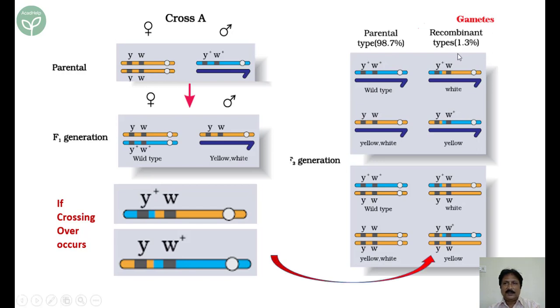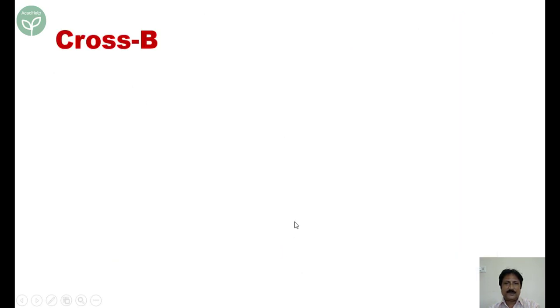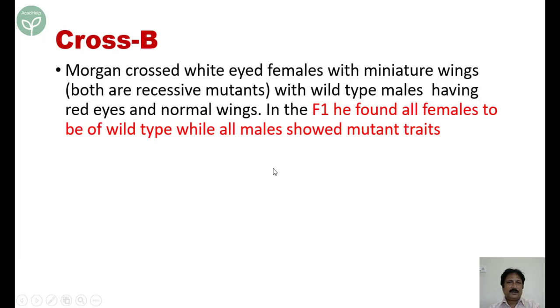So, I have understood how the recombinants occur and how the parental combinations occur. Let's move on. In cross B, Morgan crossed white-eyed females with miniature wings.